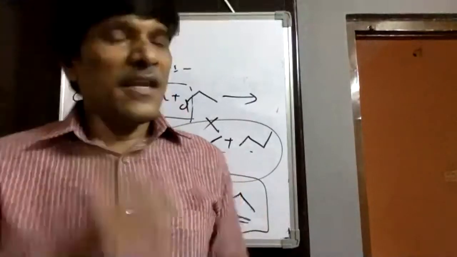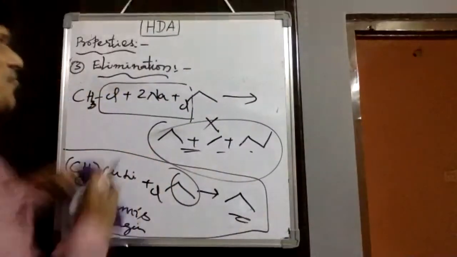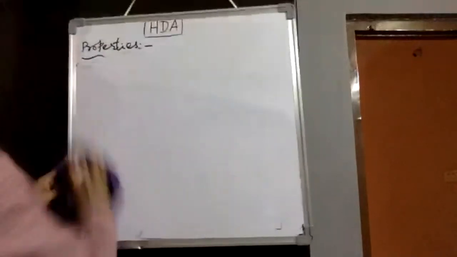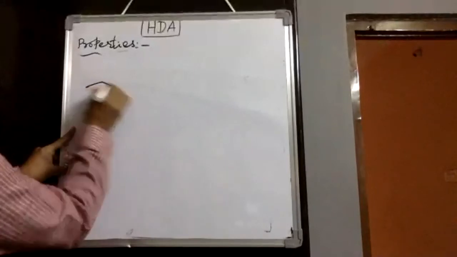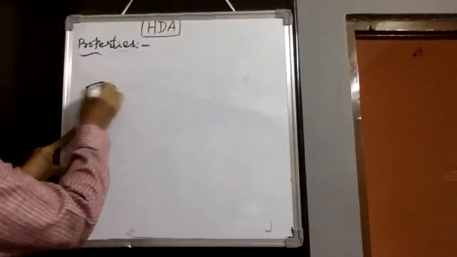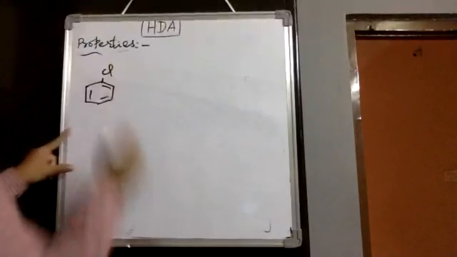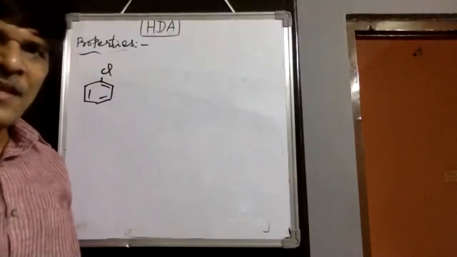So in the same way, lastly we would observe haloarene properties. Haloarenes, say when we take chloro or bromo or iodo benzene, react again with sodium metal.